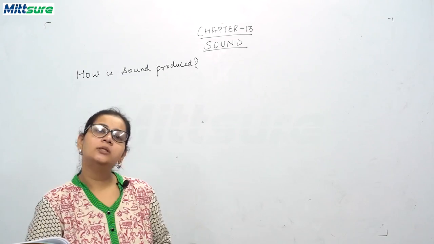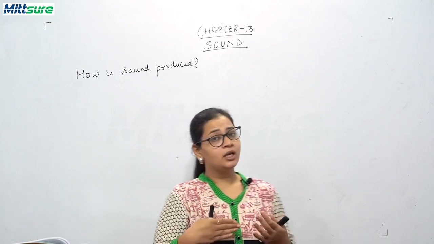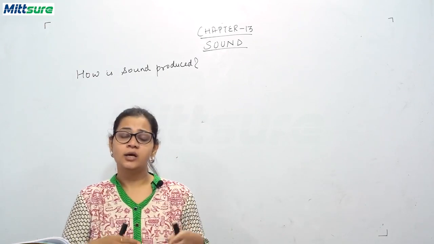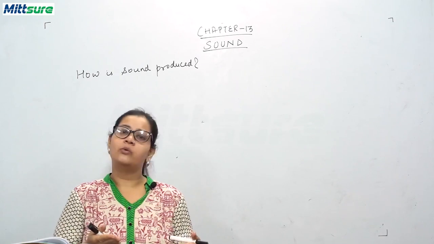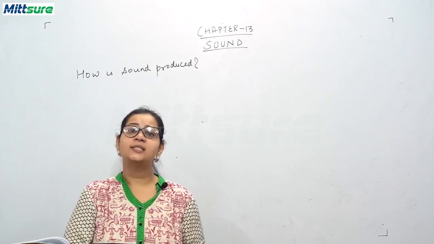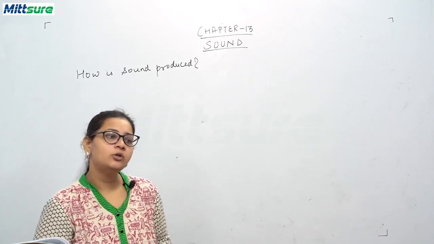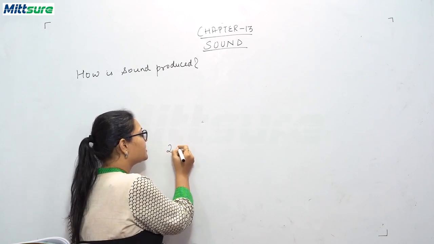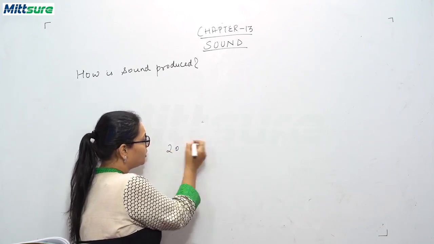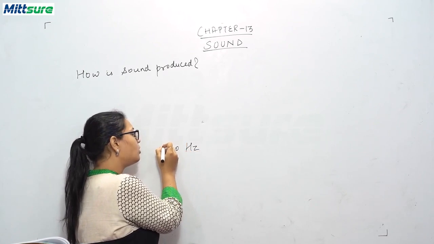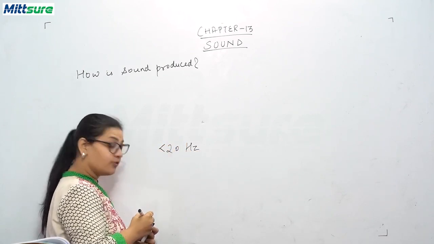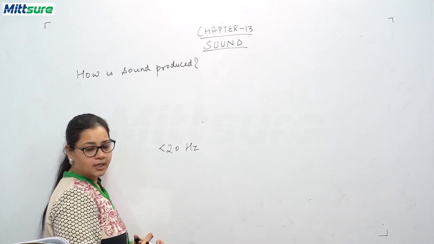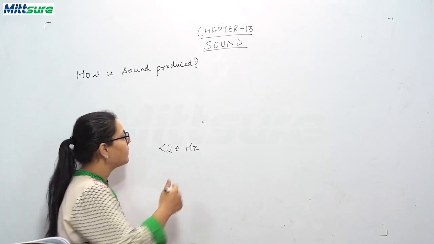Now students, we humans can only hear sound from 20 to 20,000 hertz. This sound range is called the audible sound range, or you can also say sonic sound range. The sound range below 20 hertz, we'll be discussing what hertz is also, is called infrasonic sound waves, or subsonic.